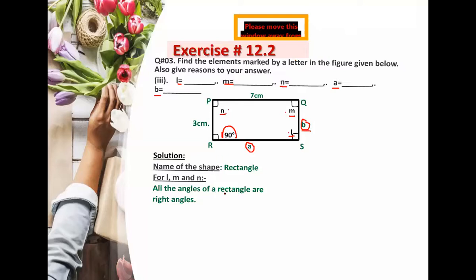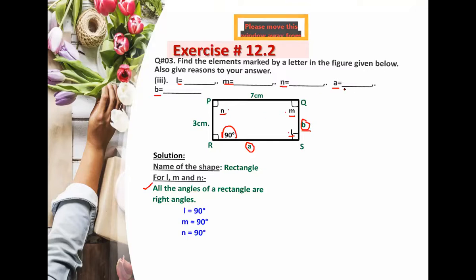Okay, so all the angles of a rectangle are right angles. So the measurement of each angle will be equal to 90 degrees. So you will write here angle L is equal to 90 degrees, angle M is equal to 90 degrees, and angle N will also be equal to 90 degrees. So please memorize this postulate, everyone: all the angles of a rectangle are right angles. Understand? Now next is sides.